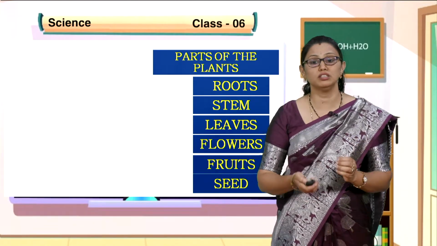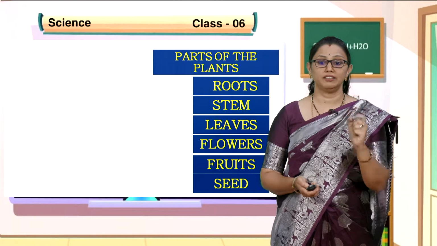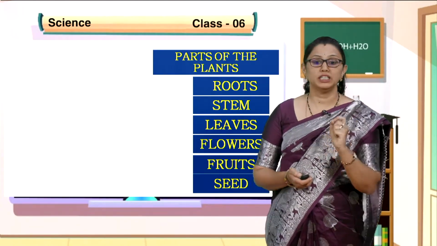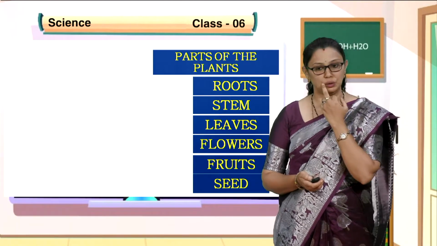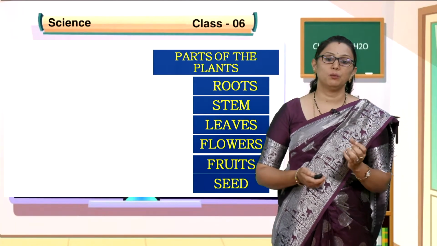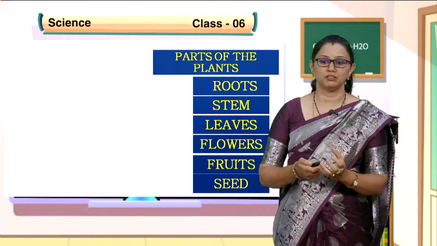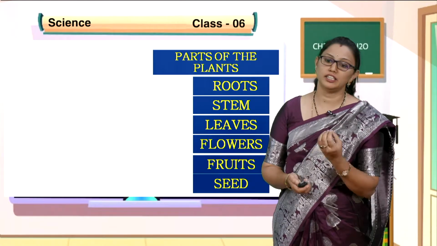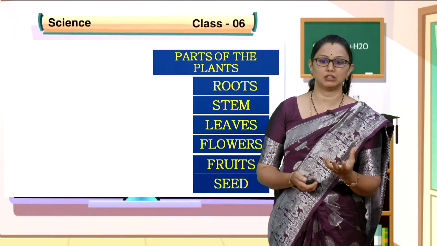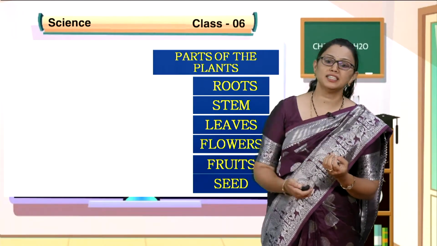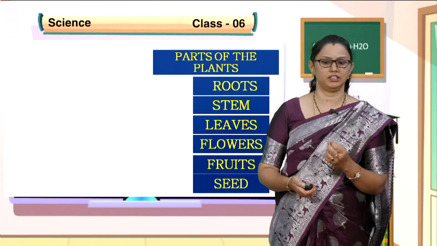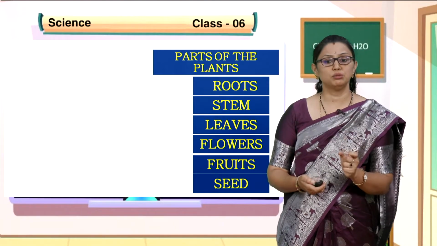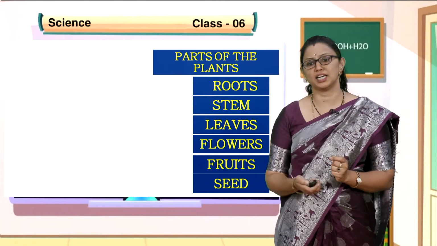They are the site for the synthesis of food and contain a pigment called chlorophyll. The flower is an attractive part of the plant, and it is also the reproductive part, which attracts insects and helps in pollination. All these terms you will be learning in further lessons. The fruits and the seeds are used as food.